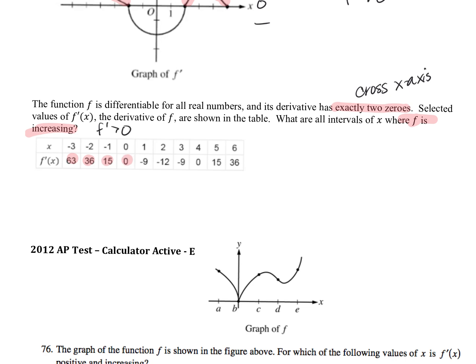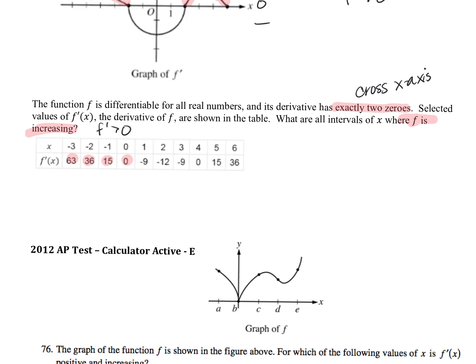Yeah, but here's what we got to do. We got to make sure to include, we got to go all the way to this 0 point, because we don't know what happened after it. So we can say, all right, we know that my f primes are positive when x is, bracket for -3 and then parentheses for the 0.